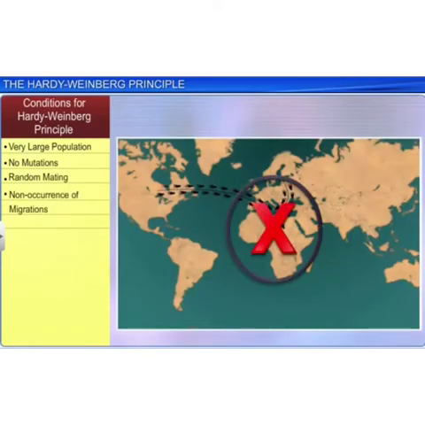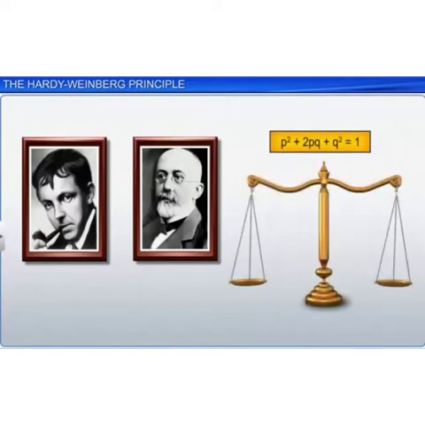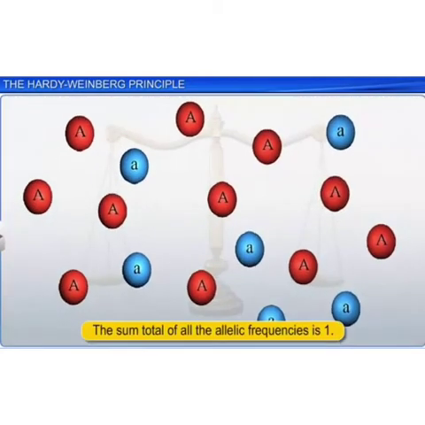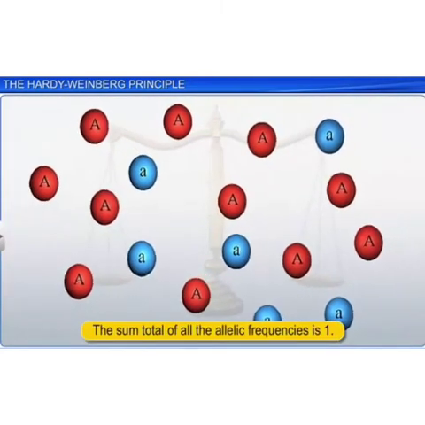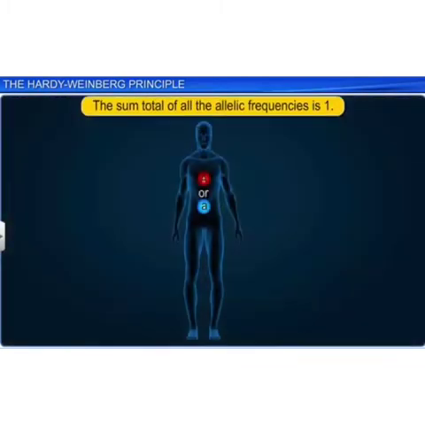The conditions of the Hardy-Weinberg principle were a very large population, no mutation, and fixed dominant and recessive characters. They gave an algebraic equation, p square plus 2pq plus q square is equal to 1, and considered that this will remain if there is no migration. The sum total of all the allelic frequencies is 1.